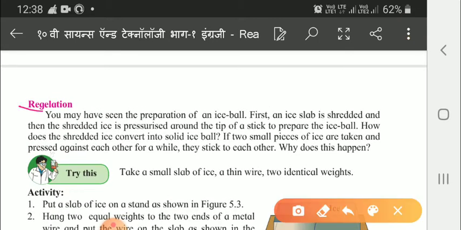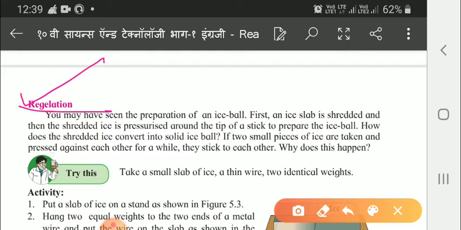This is regulation. First of all, I'll let you know what regulation is. A phenomenon by which the freezing point of water is lowered by the application of pressure. That means the freezing point is lowered with the help of pressure, or by applying great pressure.